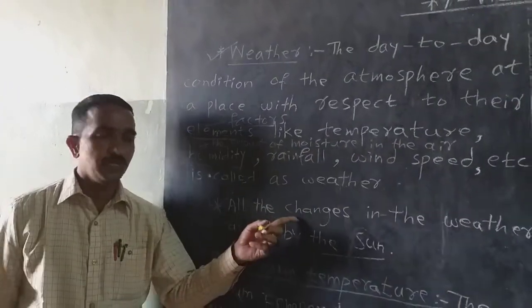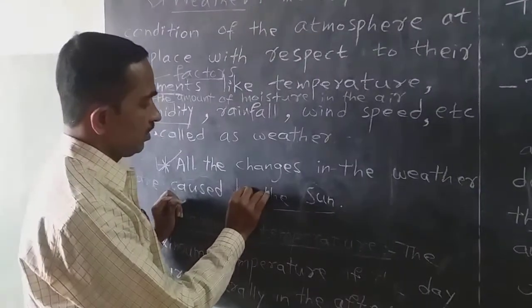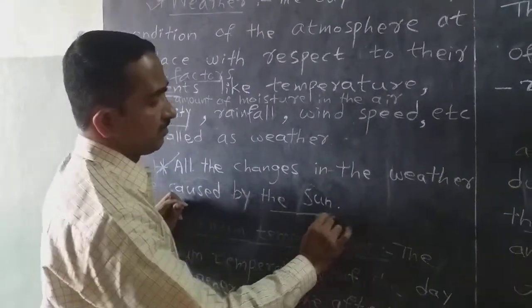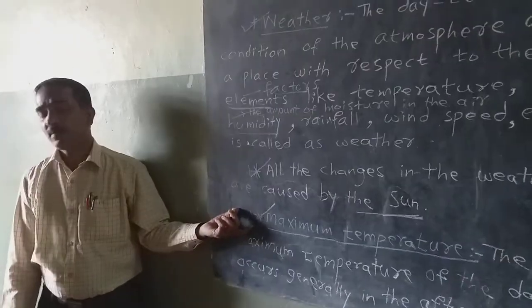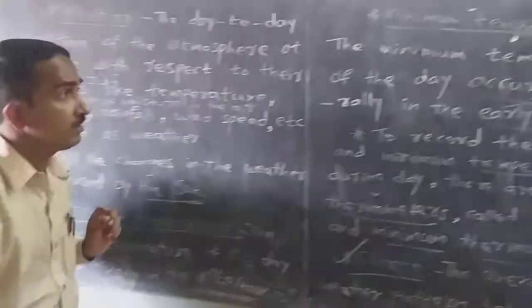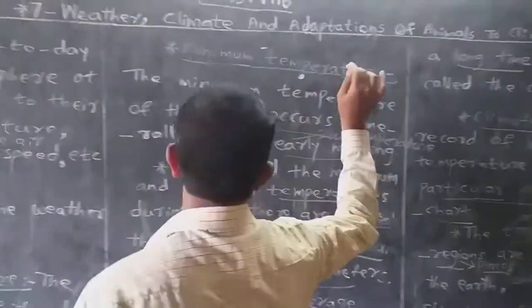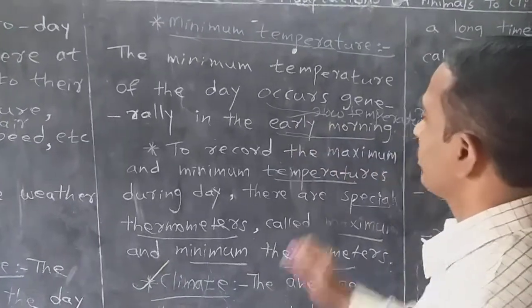Sometimes there is a change in the weather due to the sun. There are two types of temperature, maximum and minimum. Maximum occurs mainly in the afternoon session, but minimum temperature occurs in the early morning.